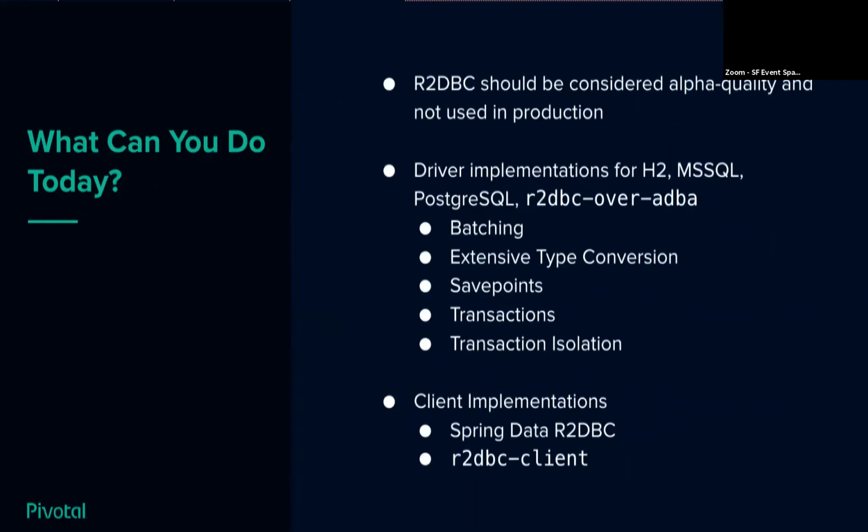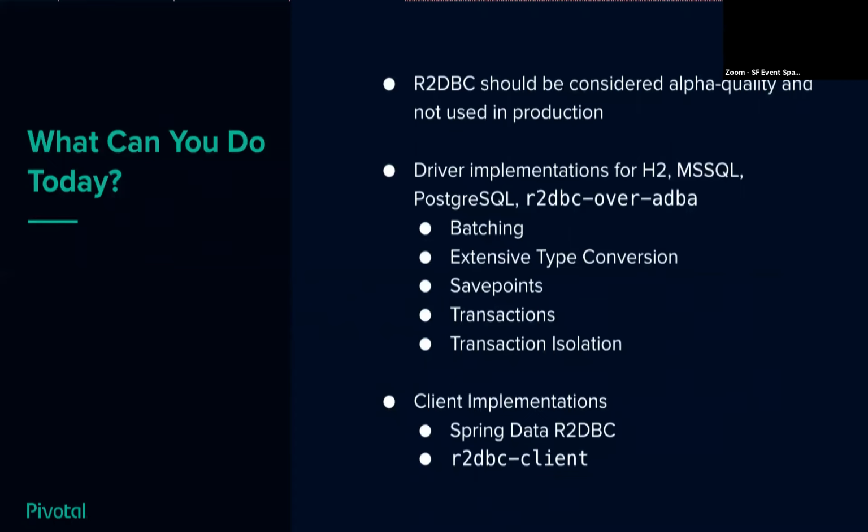For each one of these implementations, you can already do batching and extensive type conversions. So in the Postgres one, we can convert about 40 or 50 different types from their list of column names. It's somewhat variable depending on whether you're looking at the Microsoft one or the H2 one, exactly how many they have, but it's relatively broad. We have savepoints, transactions, and transaction isolation for every single one of these. We try and keep them in lockstep as far as feature parity.